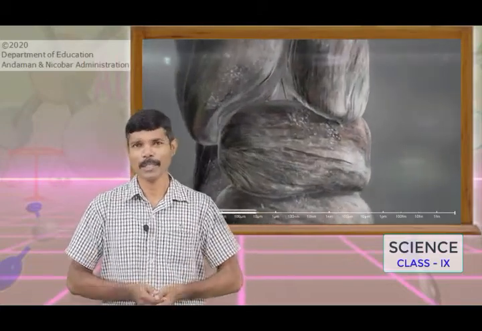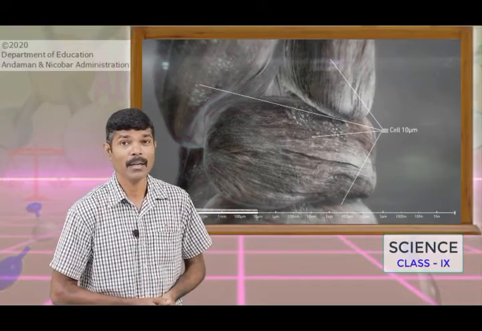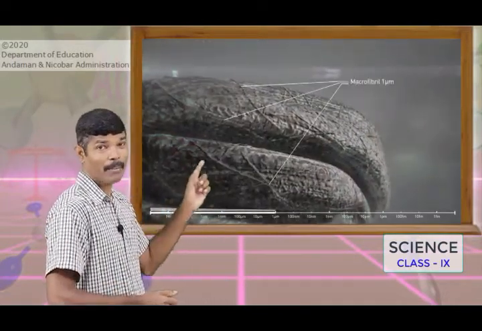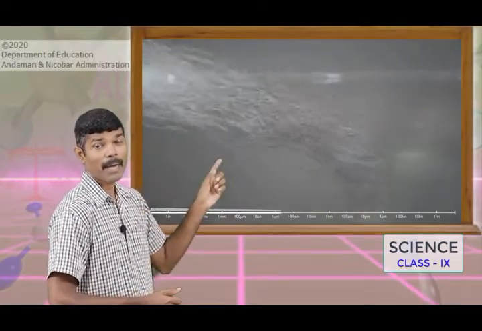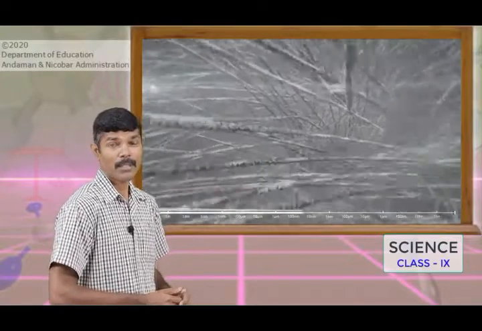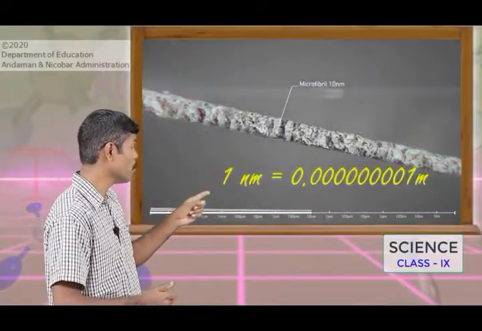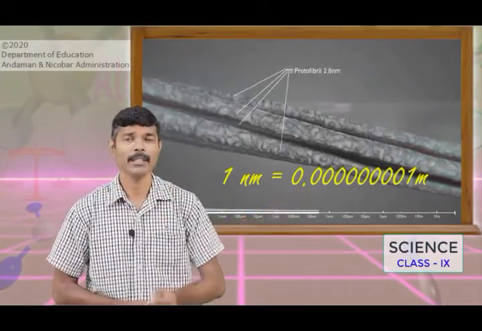What is this nanometer? 1 meter is equal to 10 to the power 9 nanometers. That means 1 nanometer, if expressed in meters, is 10 to the power minus 9 meter. You can see the value here, 0.00 with these many zeros. Such a small thing is the atom.